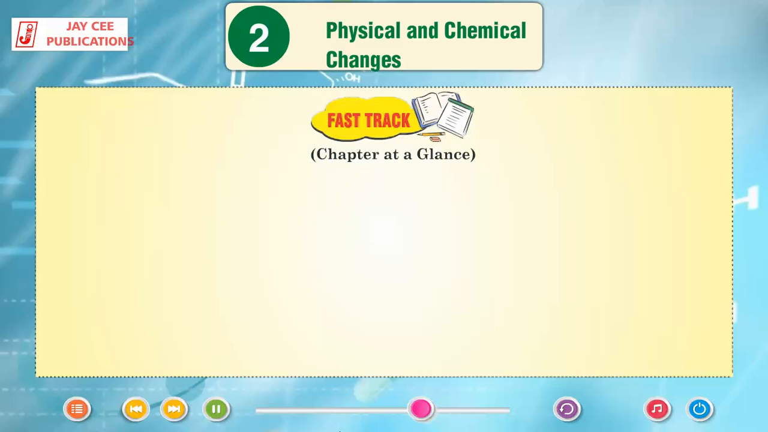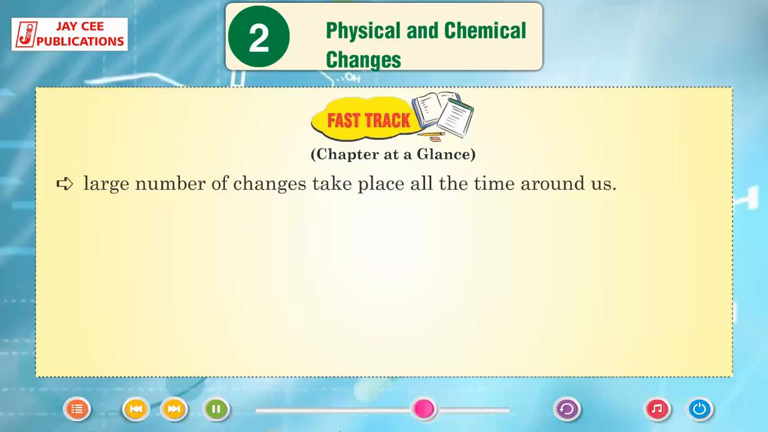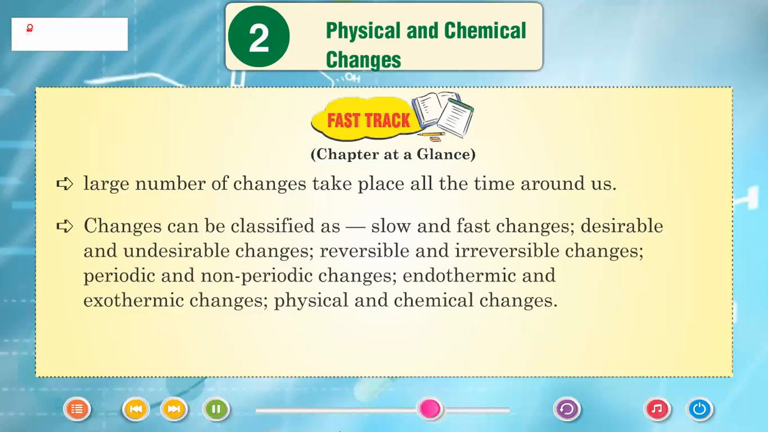Fast track: chapter at a glance. A large number of changes take place all the time around us. Changes can be classified as slow and fast changes, desirable and undesirable changes, reversible and irreversible changes, periodic and non-periodic changes, endothermic and exothermic changes, physical and chemical changes.